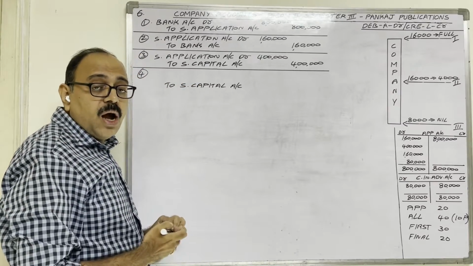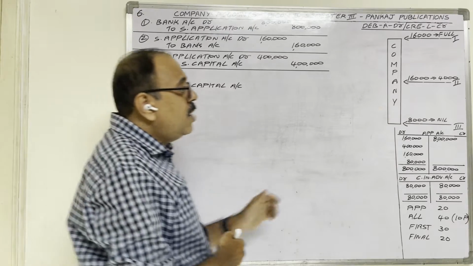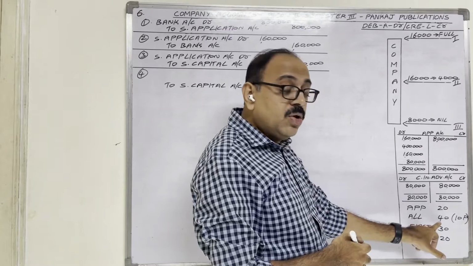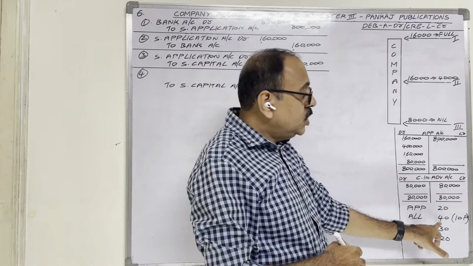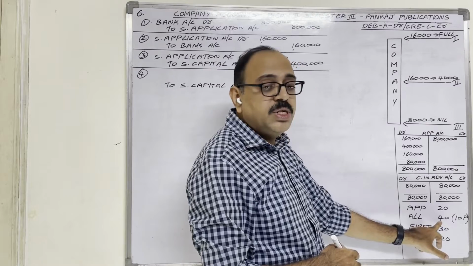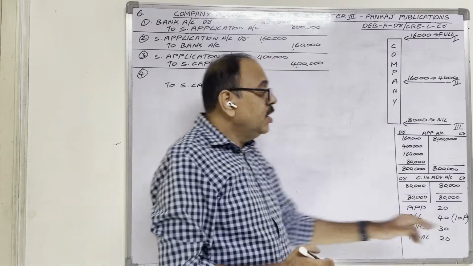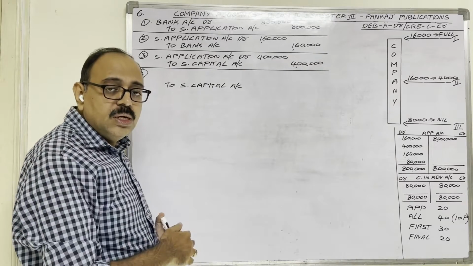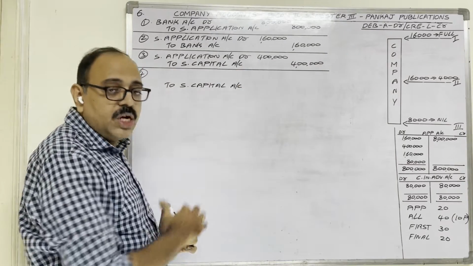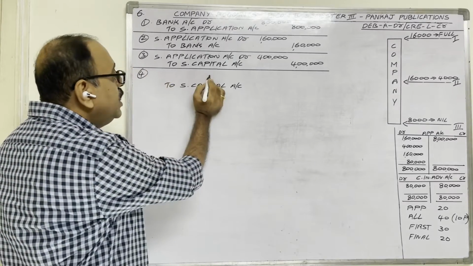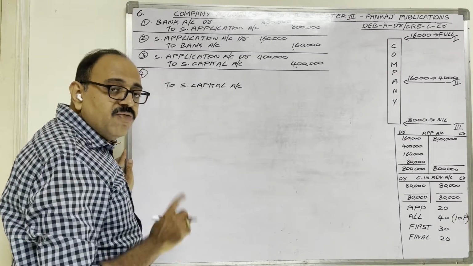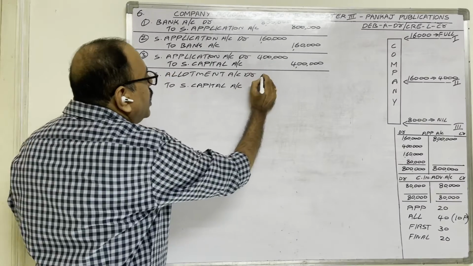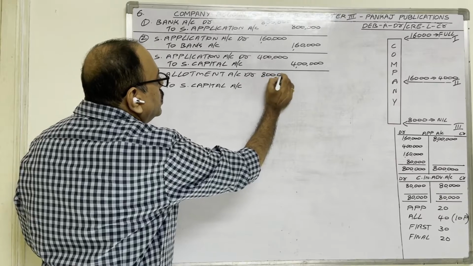From applicants, how much allotment money should come? Company allotted 20,000 shares. On one share, including premium, 40 rupees should come. So 20,000 shares into 40 rupees each, 8 lakh rupees should come. For the 8 lakh rupees, applicants are debtors because they have to pay to us. Debtor is an asset. Asset shows a debit balance. Therefore, applicants' names we have to debit. Instead of writing their names, we write share allotment account. Applicants have to pay 8 lakh rupees.